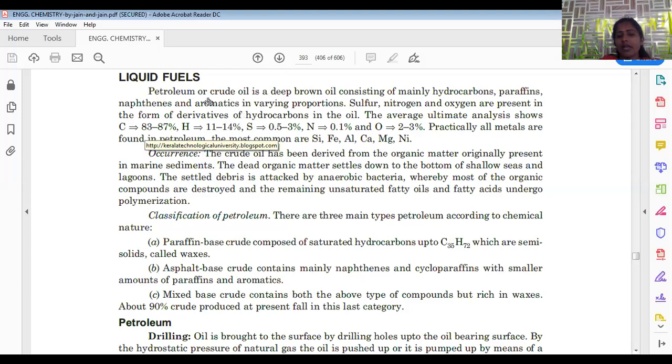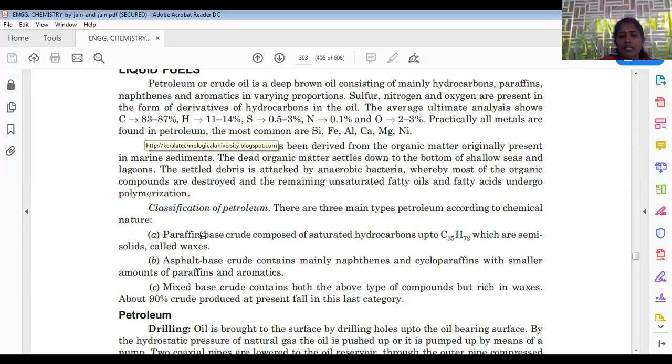If C1 or lower hydrocarbons are present, those are in gaseous state. When the hydrocarbon range is intermediate, that is a liquid fuel. If we increase the carbon chain length, it converts into a solid fuel. Coal tar is the best example of that. All these come under hydrocarbons only. Among all the fractions, the liquid fractions we are going to consider here, petrol, diesel, and kerosene, have a wide range of applications in the automobile industry. We will discuss all these in detail.